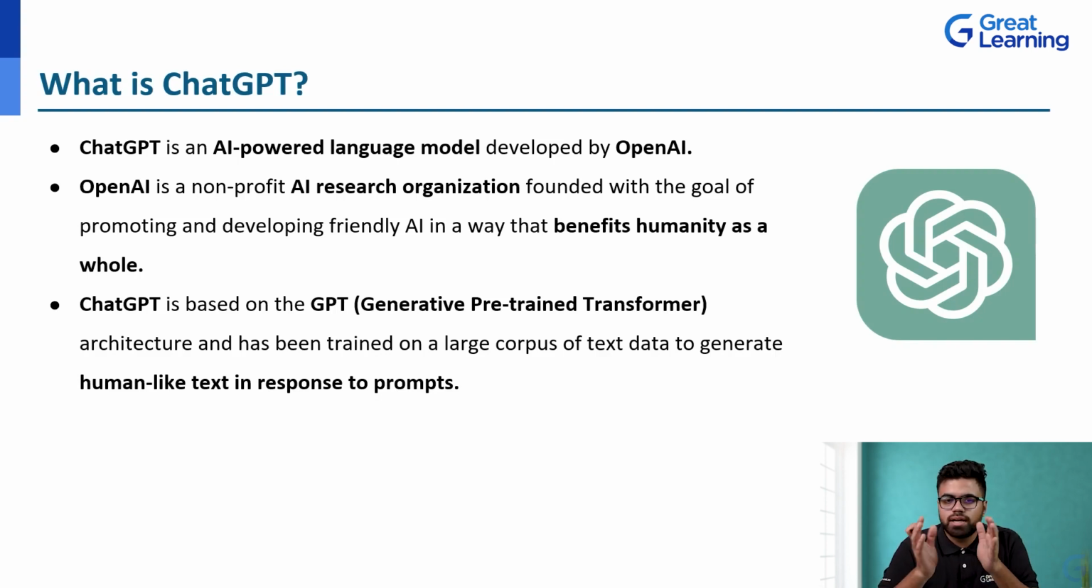...on the grounds that it has become a proper organization and not a non-profit. Then ChatGPT is again a GPT architecture that has been trained on a tremendous amount of data to give human-like text in response, right? So these are the things. OpenAI is the company that builds it. It has done a fantastic job in building this ChatGPT and the model that we use today.